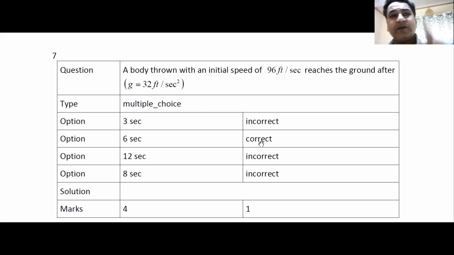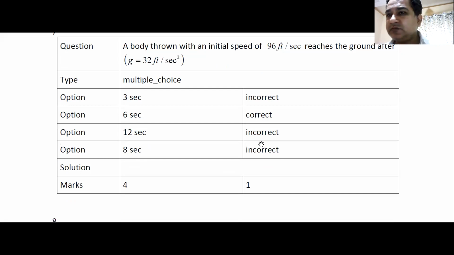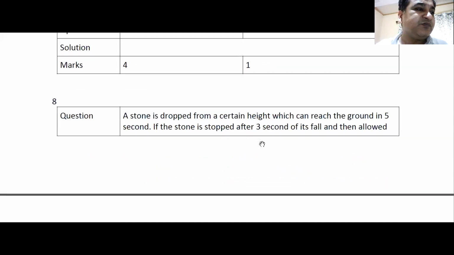So it is thrown up with a velocity of 96 feet per second. Initial velocity u is given. You have to find the total time of flight. I suppose you all know how to find it out. Yes or no? It will take 3 seconds to go up. It will take 3 seconds to come down. Total time of flight is 6 seconds.